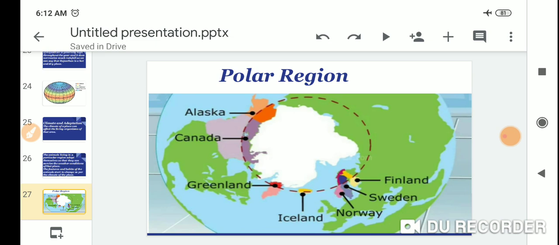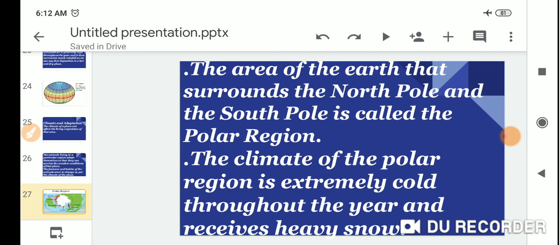The polar region: Alaska, Canada, Greenland, Iceland, Norway, Sweden, and Finland. The polar region is a very cold region with snowfall all the time.